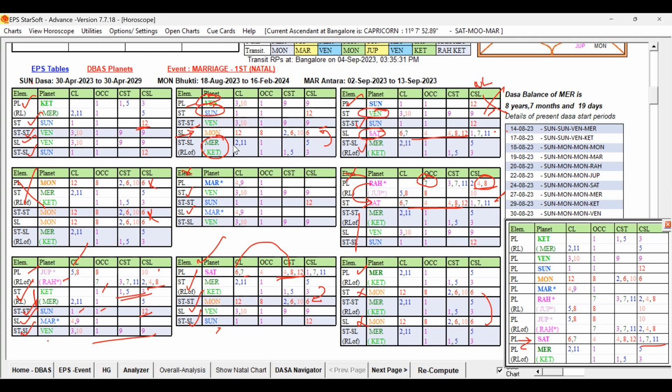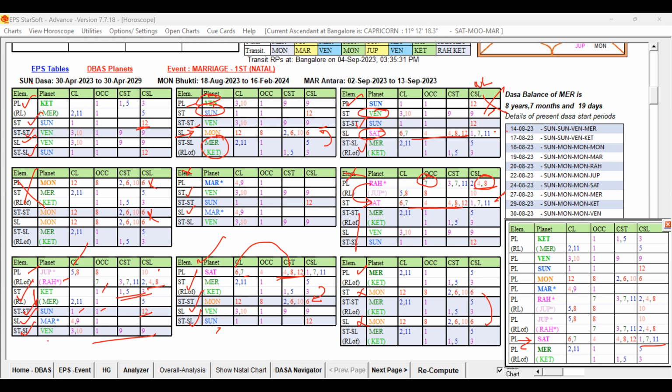Because of that, Jupiter and Saturn are more favorable than the other planets. So under the Venus Dasa, Jupiter is stronger than Saturn. So Jupiter Bukti and Saturn Antra are more favorable for the event of marriage.